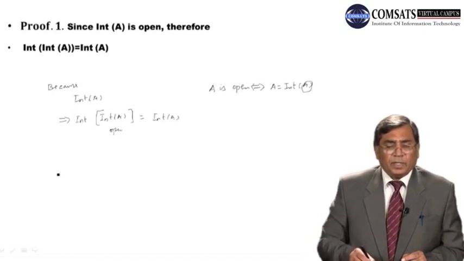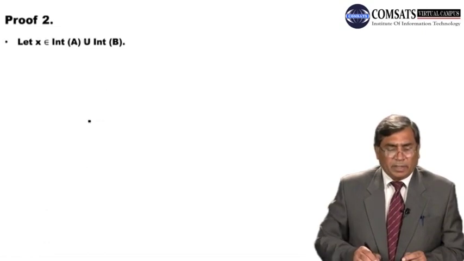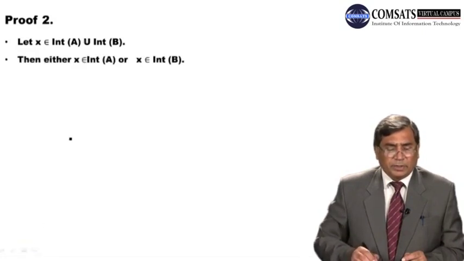Second, let x belong to int of A union B. This implies either x belongs to int of A or x belongs to int of B. जब यूनियन का एलिमेंट है तो या int of A का एलिमेंट है या int of B का एलिमेंट है.